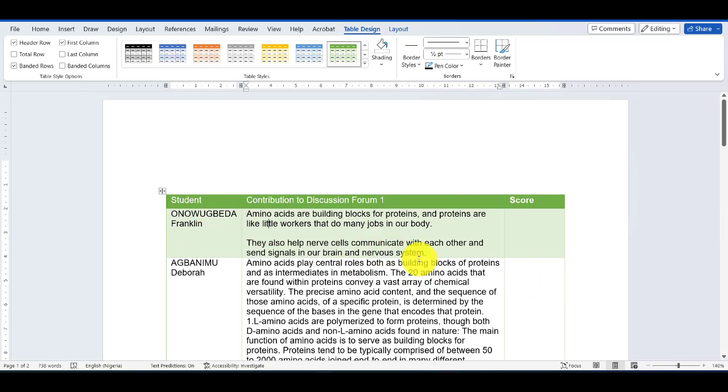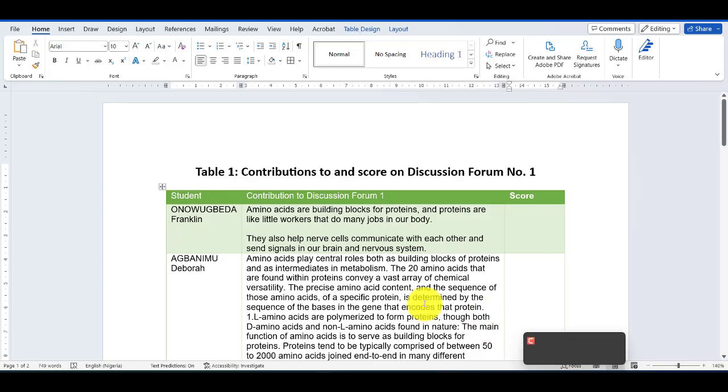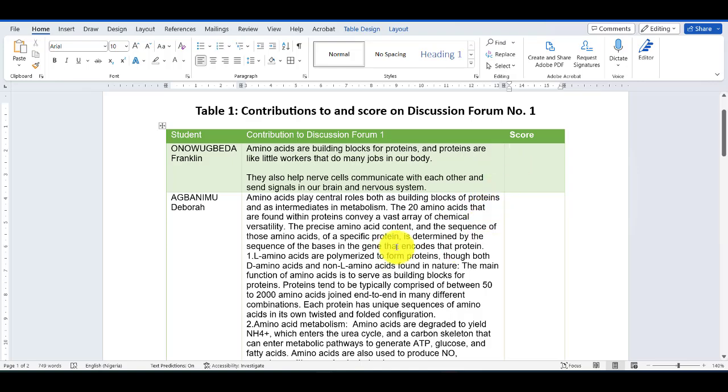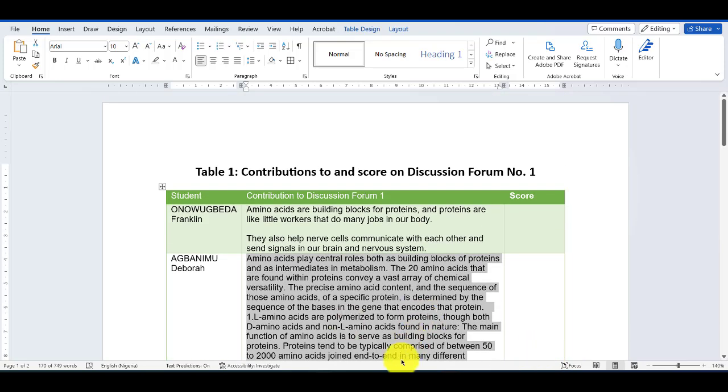So the score. This will be your table 1 in your report. Table 1, contributions to. Yeah, so this is it. So you put the score here. You read this and put the score. First, you need to check the number of words. Let me see how many words we have. 170 here. So this is less than 250 words. You put the scores there, and that will be your table number 1.